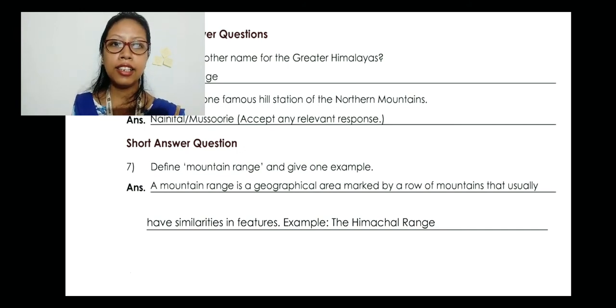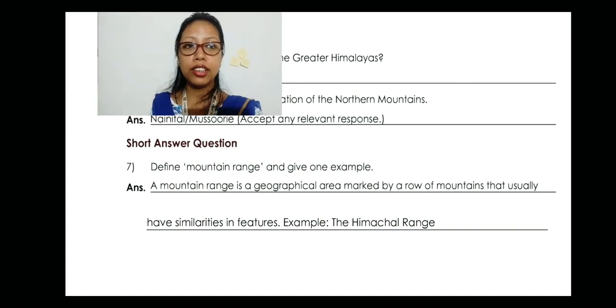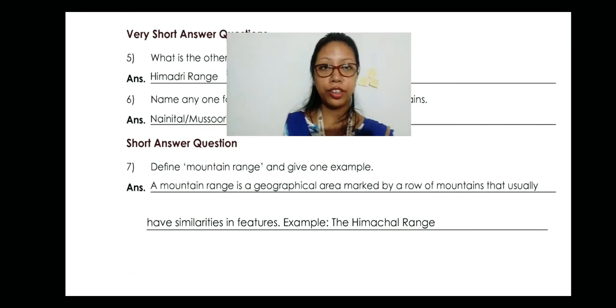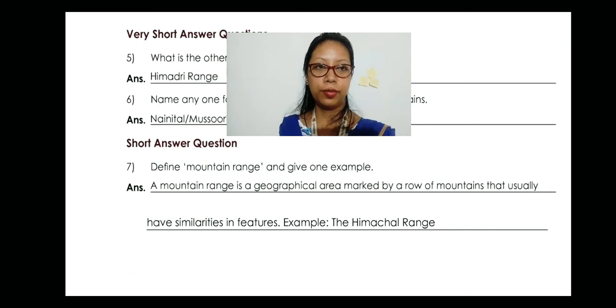Then the next is number 7. Define mountain range and give one example. A mountain range is a geographical area marked by a row of mountains that usually have similarities in features. For example, the Himachal range. This is how you're going to write the answers on your copy. I will be forwarding the written form of these question answers in the Google Classroom.